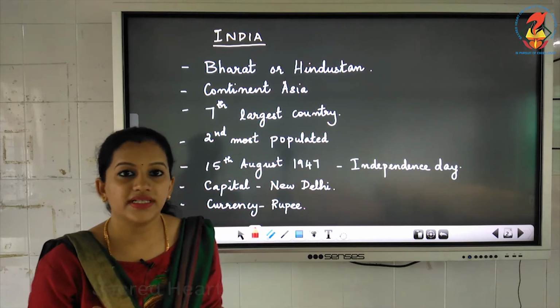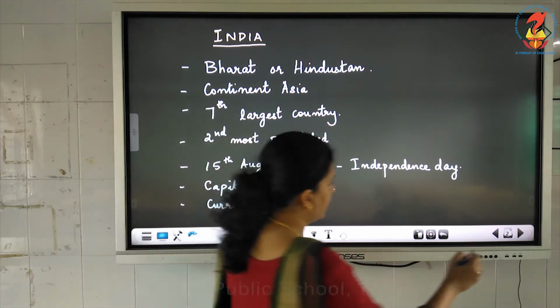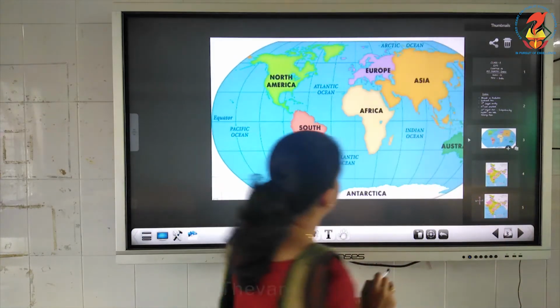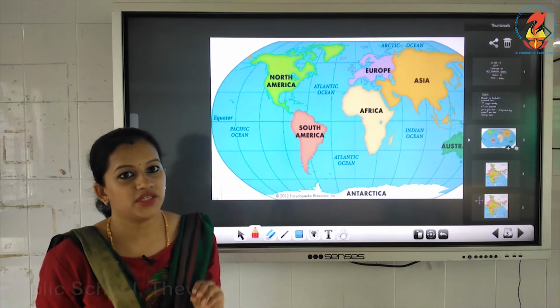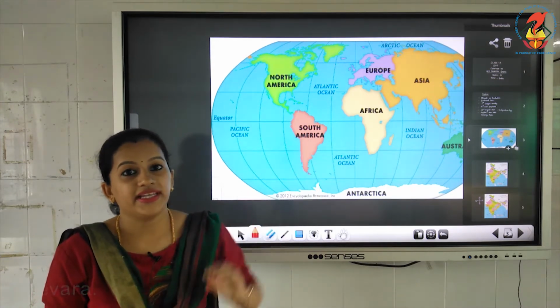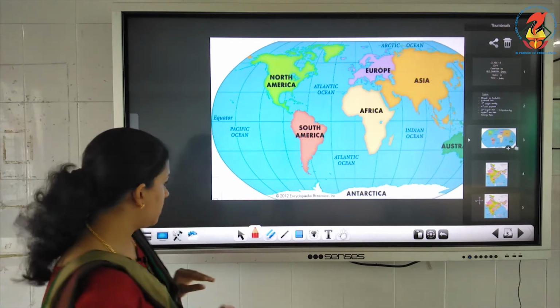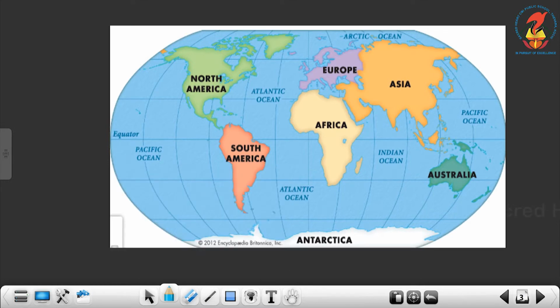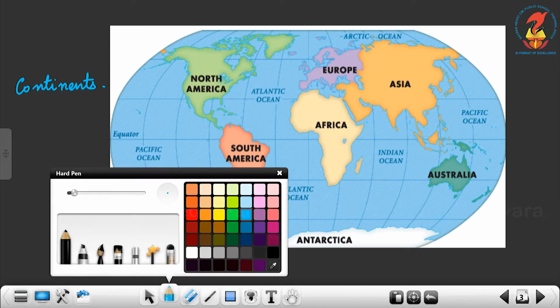In order to understand more about continents, I will just show you a picture. See, here I have shown the picture of the world map. In that, the continents of the world are shown. You will learn about the continents in your higher classes. So for the time being, for you to understand, I am just showing you this.